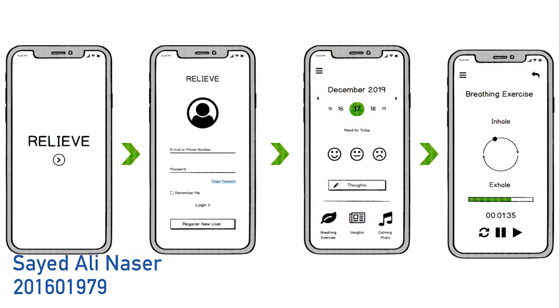Case scenario 1. Mariam is diagnosed with generalized anxiety and was feeling very anxious so that her breath was very fast. She wanted to control it, so she picks up her phone, starts the application, and logs into her account if she hasn't logged in before. Then it will take her to the application main screen. She taps on the breathing exercise and starts the timer. She can repeat the exercise as many times as she likes until her breath is back to normal.